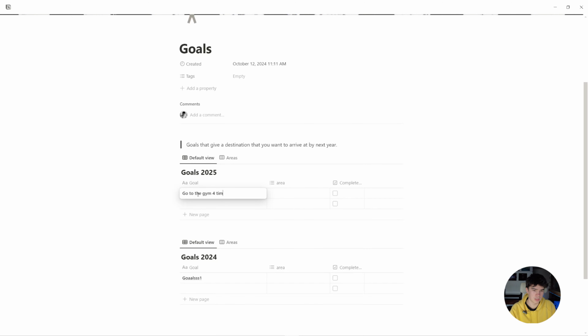So SMART goals are basically goals that really drive action. And the way we want to do that is I'll give you a couple examples just to show you the concept. Right, we now want to think back on our vision, on what we were talking about there. And I think one thing we mentioned was that we want to go to the gym more. So a specific goal could be go to the gym 4 times a week and do at least 3 exercises. That is specific. It means 4 times a week, at least 3 exercises. You can't go to the gym, do 2 sit-ups and leave again. It's measurable because you can measure the amount of times you've been to the gym.